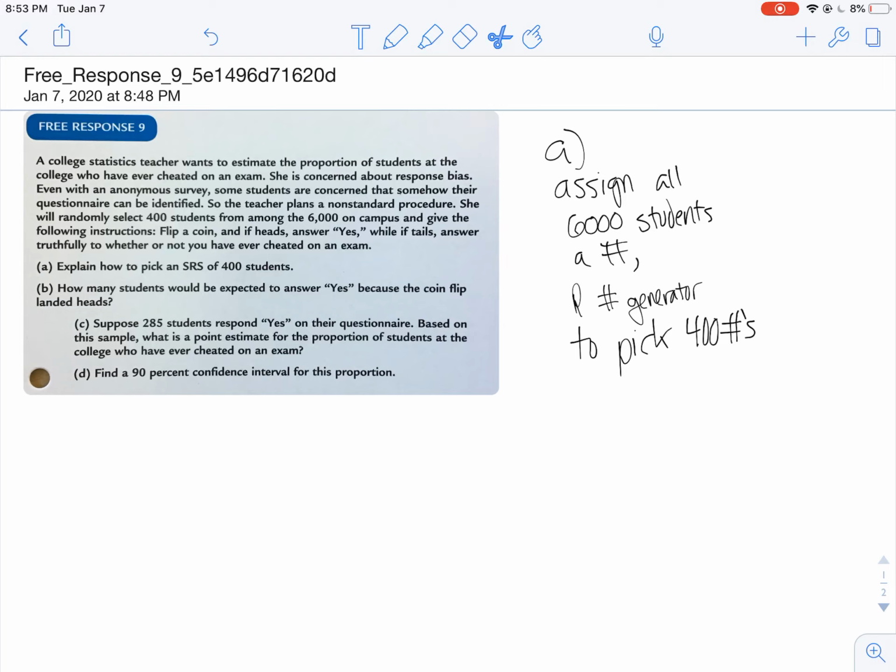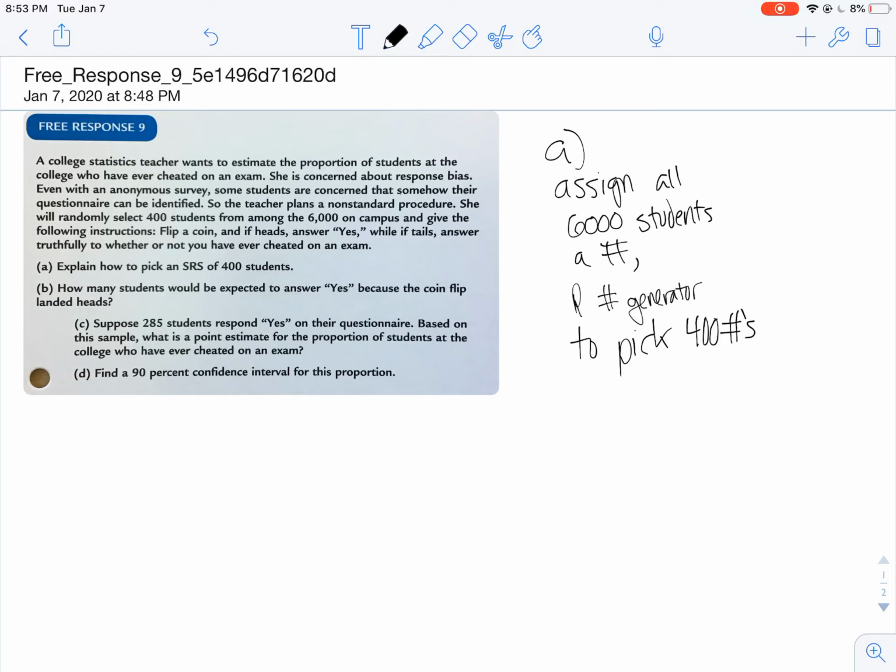So part A asks us to pick a simple random sample of 400 students. Nice and easy. You have 6,000. I'd assign them all a number, use a random number generator to pick 400 numbers, and then use the students that correspond to those numbers in your survey. Nice and easy.